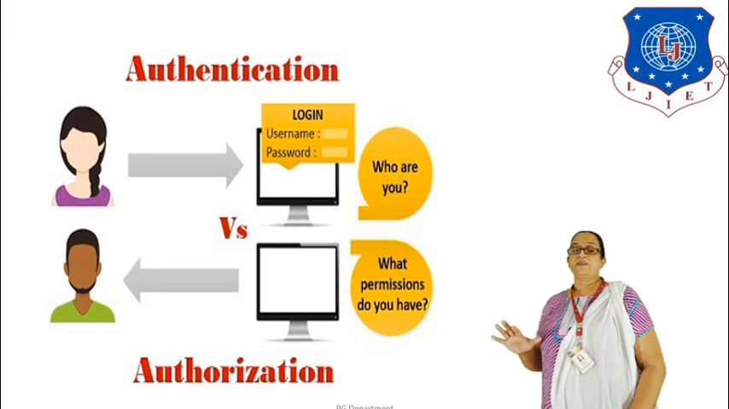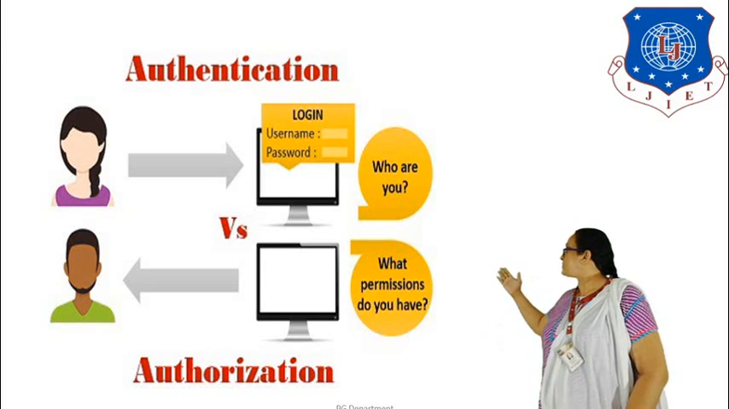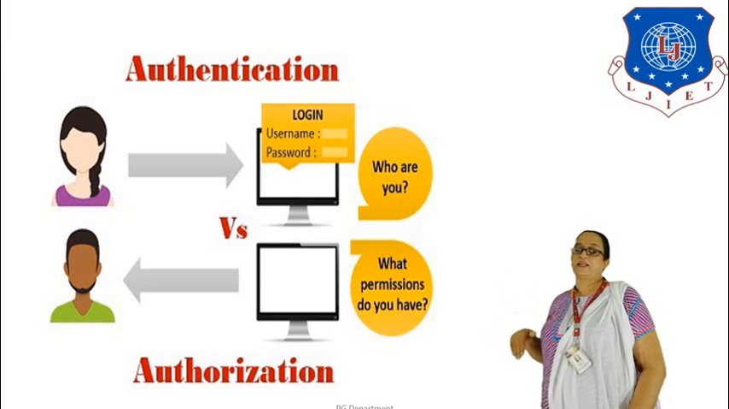So this is a diagram which is trying to show you what is authentication and what is authorization. Like for example, the lady in the diagram is entering a login, a username and a password. So she is trying to tell the system who she is.